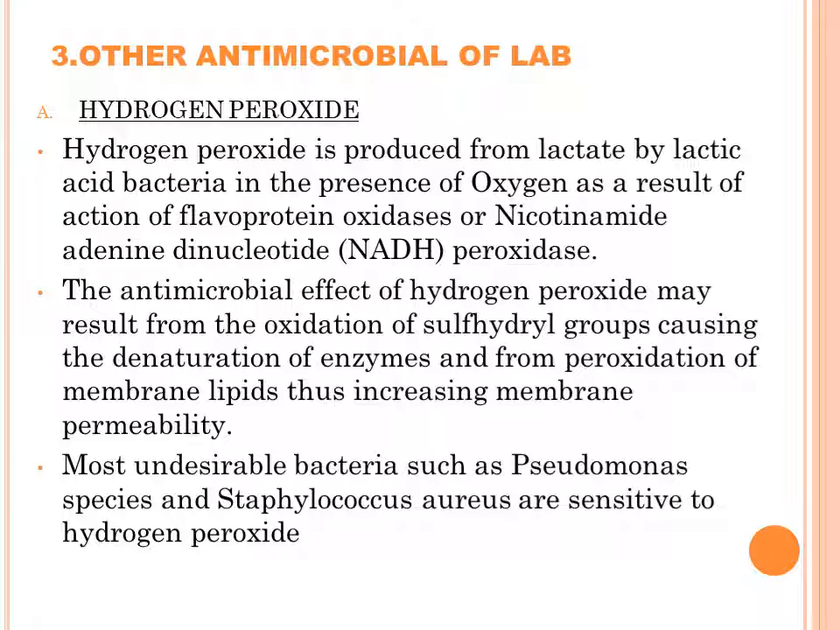The antimicrobial effect of hydrogen peroxide may result from the oxidation of sulfhydryl groups causing the denaturation of enzymes, that is, they may denature or alter the structure of the enzymes, and from peroxidation of membrane lipids, thus increasing the membrane permeability. Most of the undesirable bacteria such as Pseudomonas species and Staphylococcus aureus are sensitive to hydrogen peroxide.